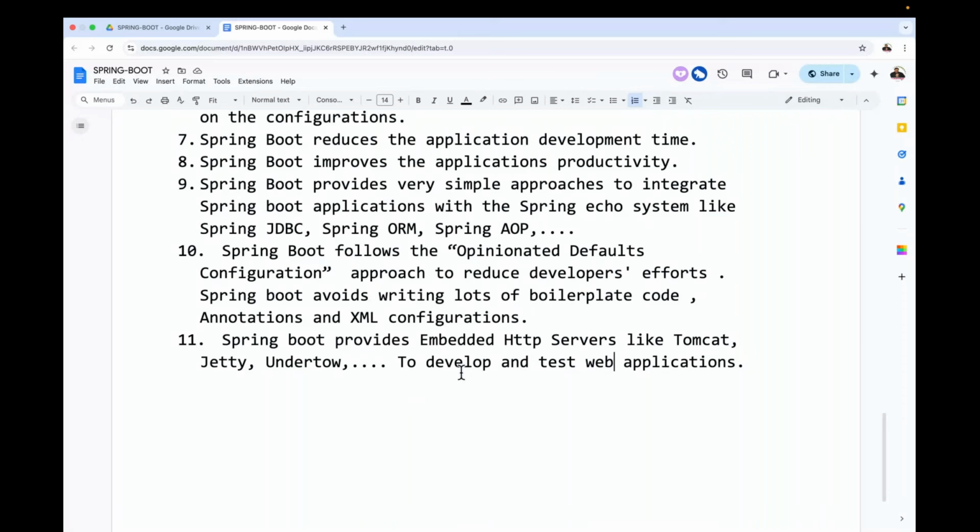So Spring Framework doesn't have any servers internally, but Spring Boot has its own embedded servers. Internal servers are available; Spring Boot is maintaining internal servers. Tomcat is the default one. Maximum we are going to get the Tomcat server. Jetty and Undertow are HTTP servers, basic servers. Alright, sir. Now observe carefully. Another point here.